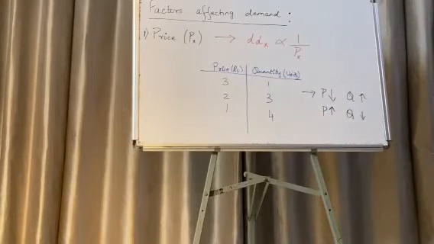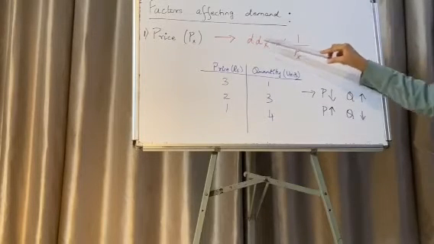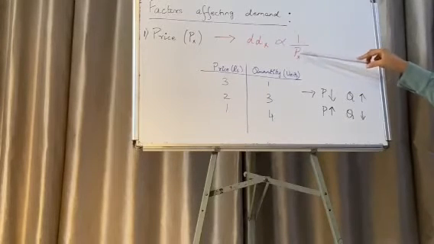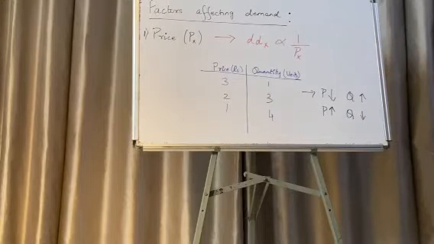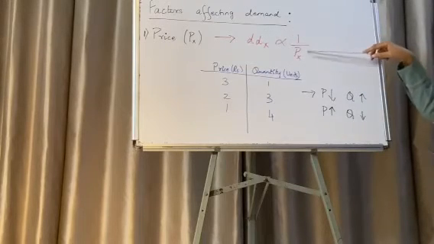If the price of a commodity increases, the demand for the commodity falls, and if the price of the commodity decreases, then the demand for the commodity increases. Hence, we can understand that there is an inverse relationship between the demand for a commodity X and the price of its commodity. So, DDx is inversely proportionate to 1 by Px. Therefore, there is a negative relationship between the demand for a commodity and the price of the commodity.